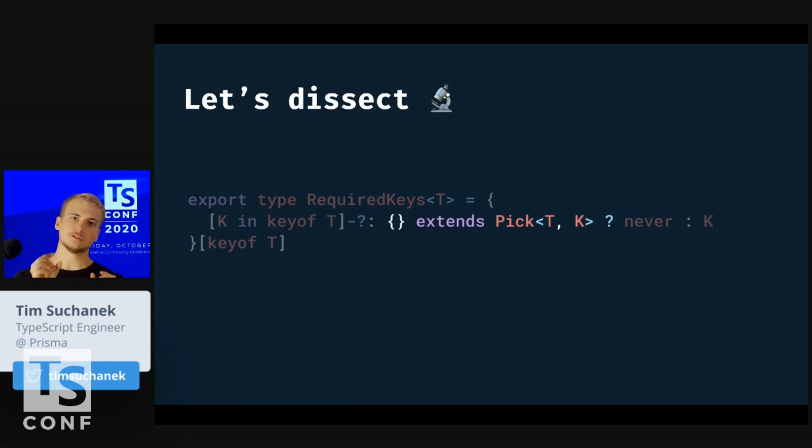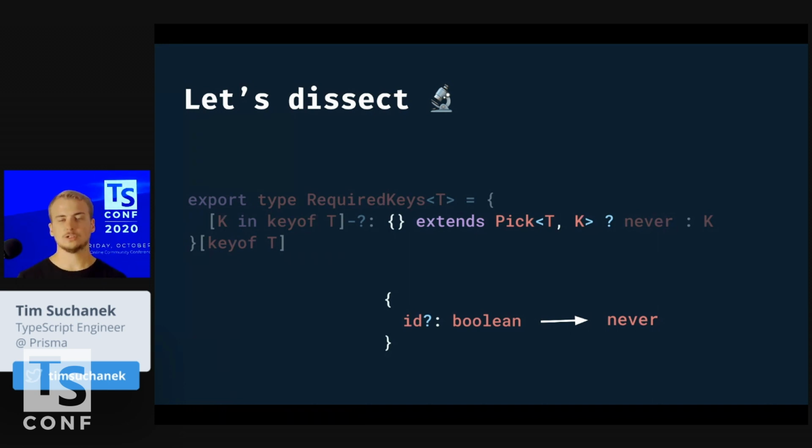What it does, it takes that specific property out of T and creates a mini object type that just has that property. So an example, let's say we are looking into a property that is ID, that is optional and has the optional value Boolean. So optional type Boolean. So we could now say we are selecting this out. And now comes the interesting check. We say, does the empty object extend it or not?